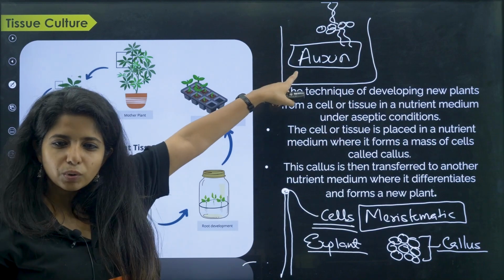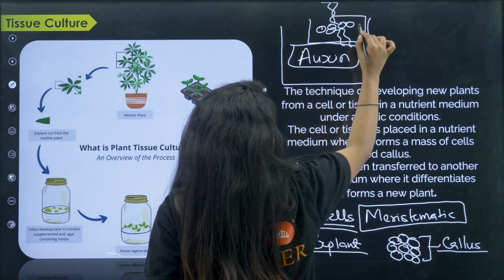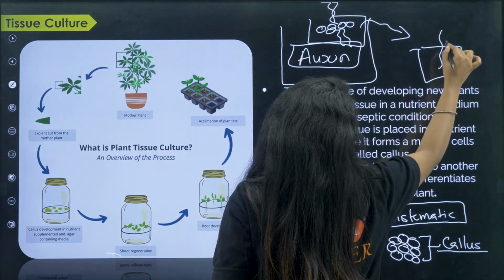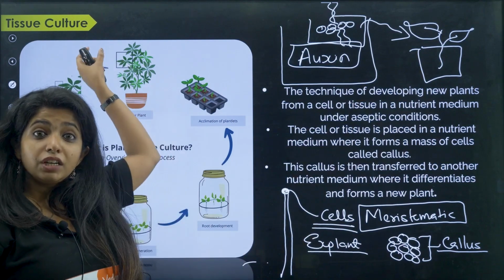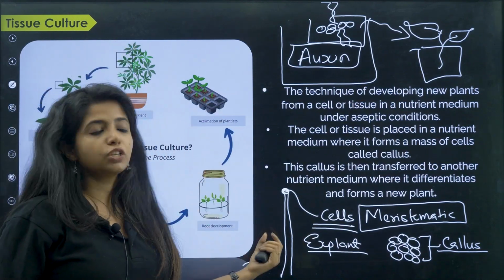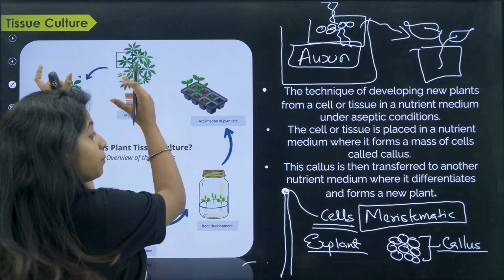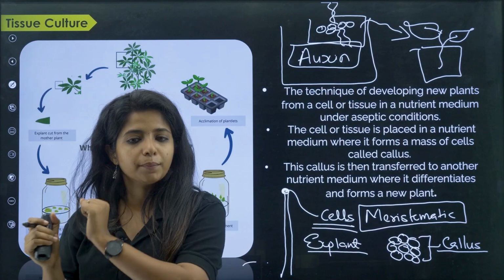Later on, obviously it cannot grow there. That will be really sad of it, right? So you take this callus and then you put it in a pot. It will slowly grow there. So over here you have taken tissue, my dear children, a group of cells from the tip, which is why it is known as tissue culture. With the help of just those tissues, you are making a whole new plant. So this is what you mean by tissue culture.